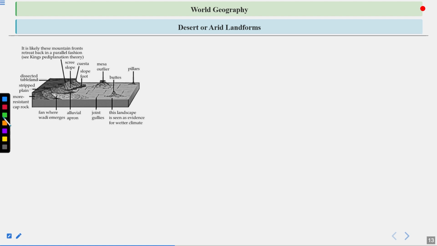Here you can see a perfect diagram in which a lot of different types of landforms are shown, like the buttes, pillars, mesa outliers, slope foot, cuesta, scree slope. You can directly see that these landforms are formed because of different activities, either water, rain, wind, storms, or some other activities, because of which the accumulation and erosion of these landforms occurs.